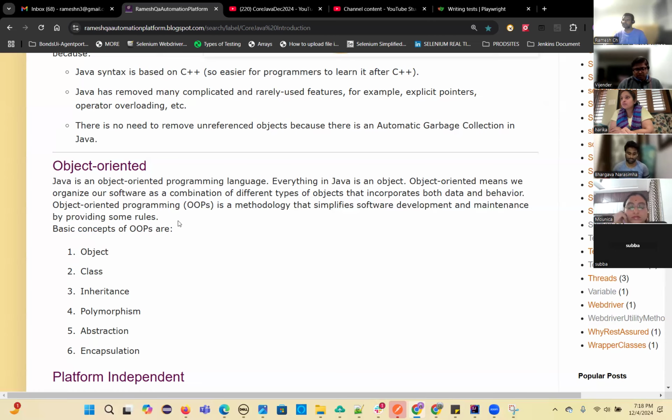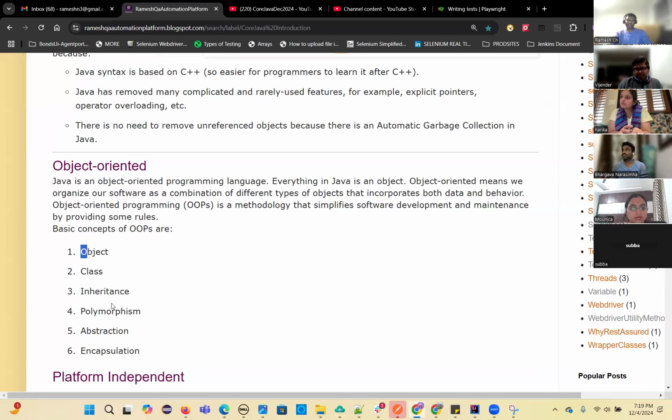Securing the data, for example: you are going to your bank. Do you like your bank details to be seen by another person? No, right? So that security you can achieve with OOPS concepts. That is one of the encapsulation processes. I will explain in detail how you can represent a real world object in software. If you want to do that, we need to learn these object-oriented principles. But at the very beginning, I'll make you understand what a class is and what an object is. So you don't need to worry about that.